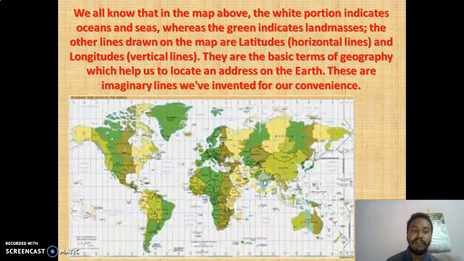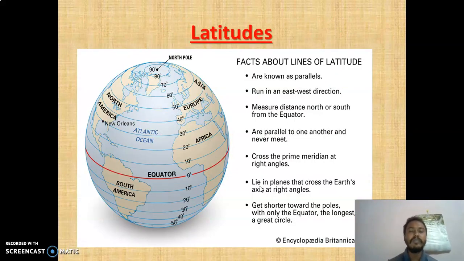Suppose see India. If somebody tells you India's address, how will they give you the address? Like they give our address as house number and all. Like this, India's address will be given in the form of latitude and longitude. So you can find where it is. Understood? So these imaginary lines were invented only for our convenience, for our better understanding. So today we'll be doing the study of latitudes only.